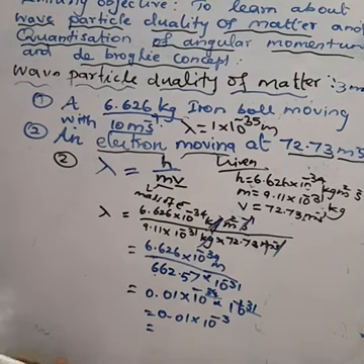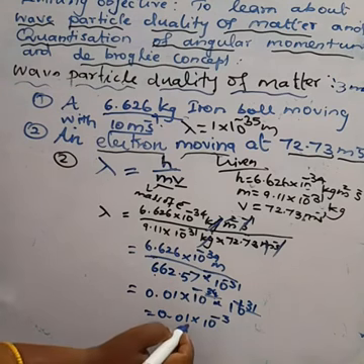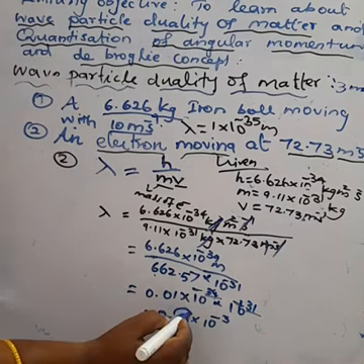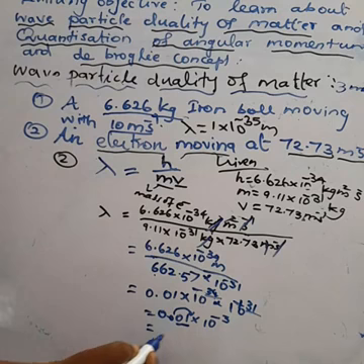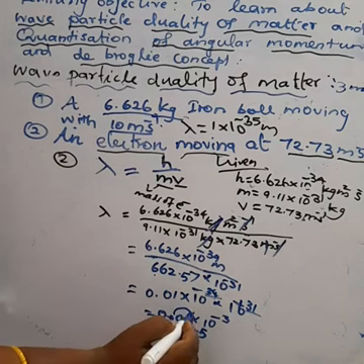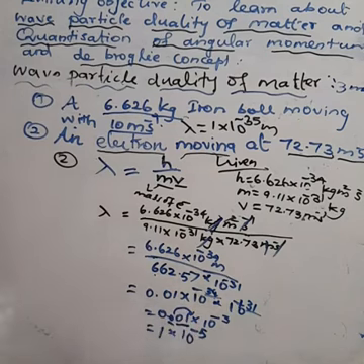Okay, moving the decimal point two digits gives 1 into 10 power minus 2; adding the minus 3, we get 1 into 10 power minus 5.